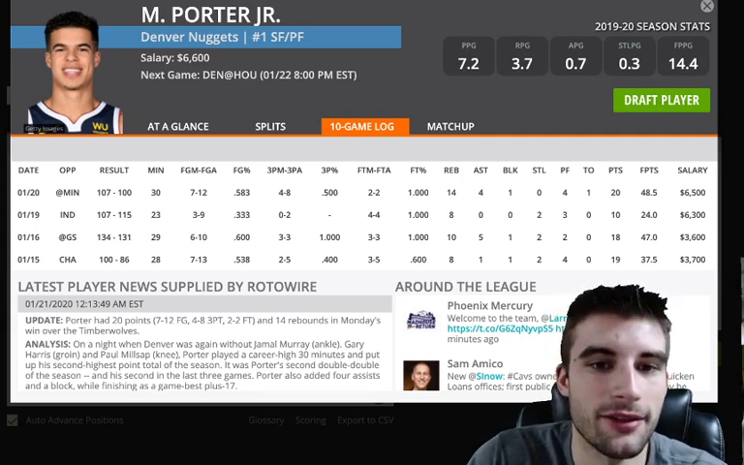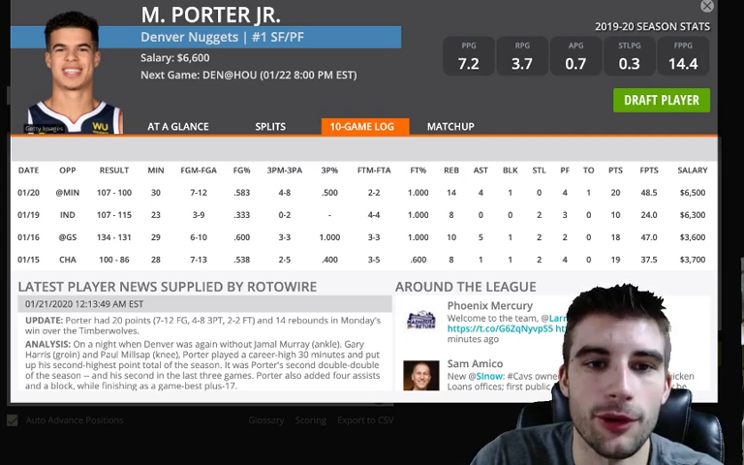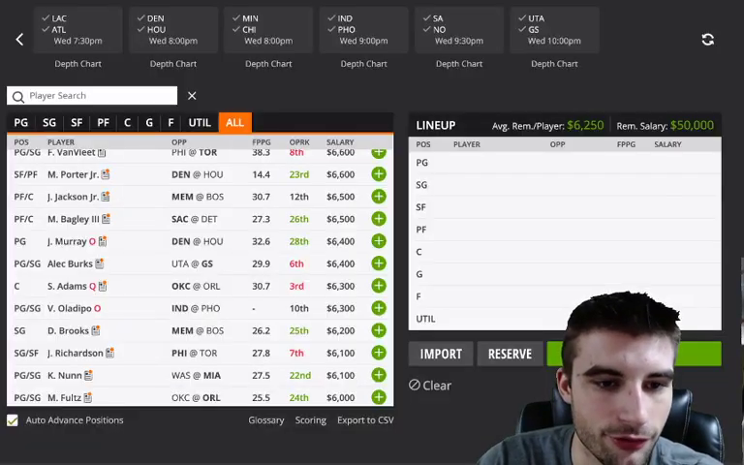A nice pace-up spot. They're top 5 in pace-up play, one of the worst defensive teams in the NBA. They're bottom 3 versus forwards. We got a 229.5 point total here. Michael Porter's actually not that bad of a play at 6,600, so you can certainly look his way in all formats.